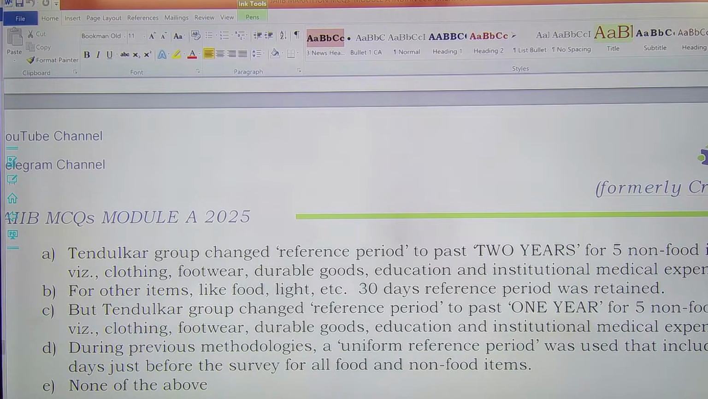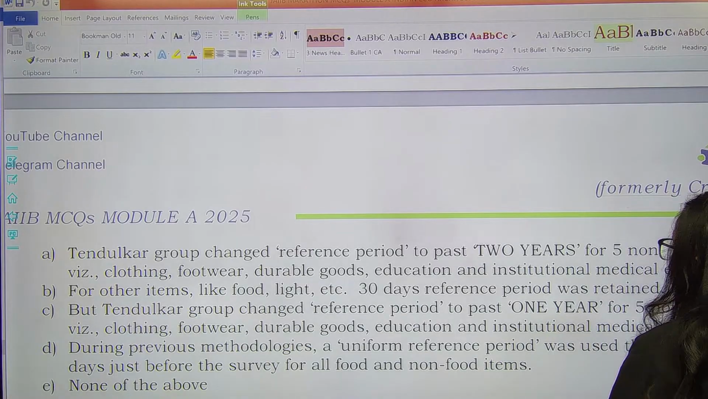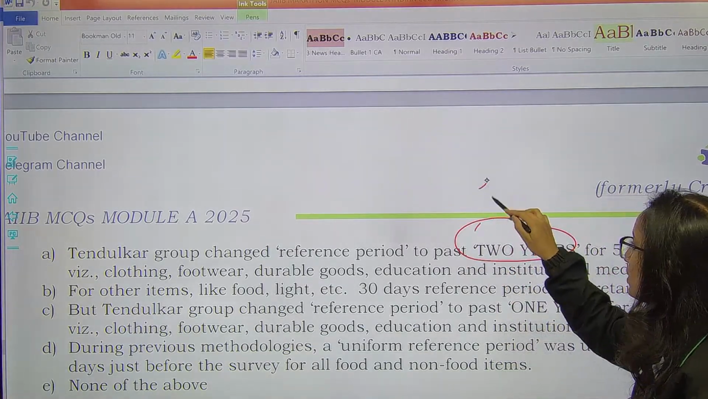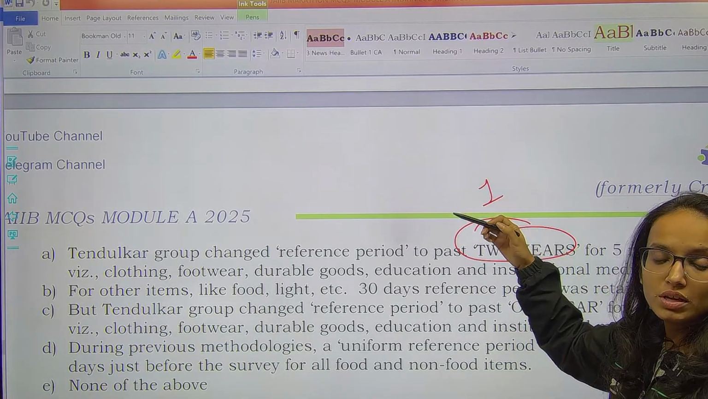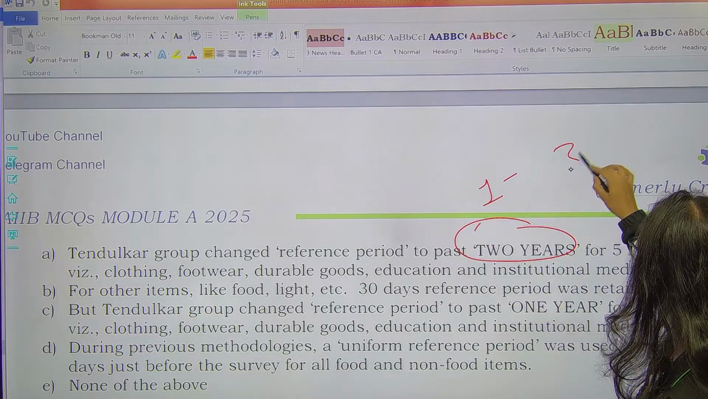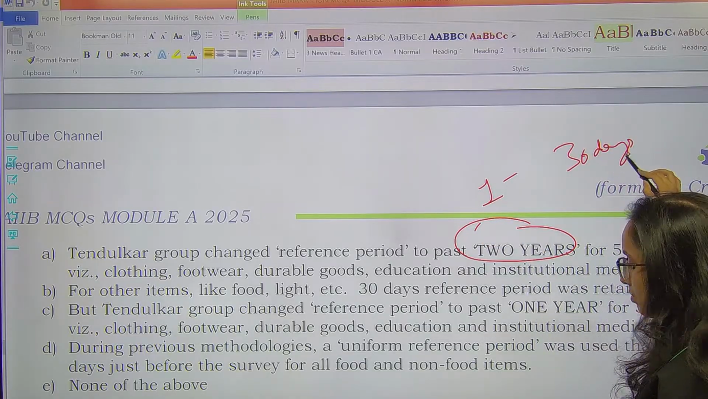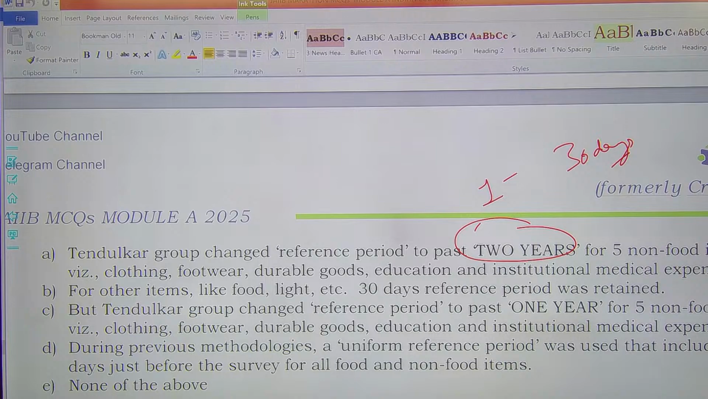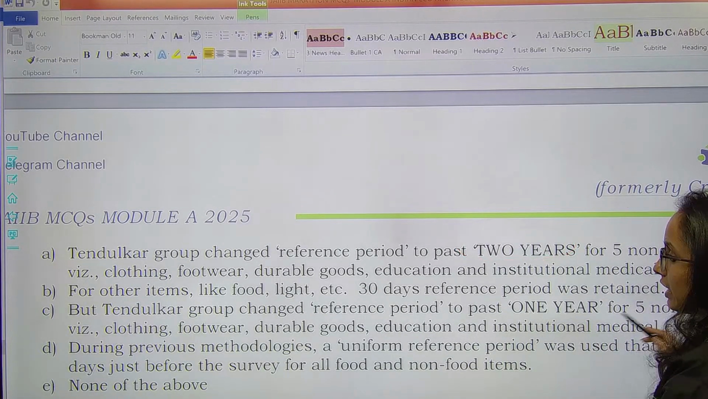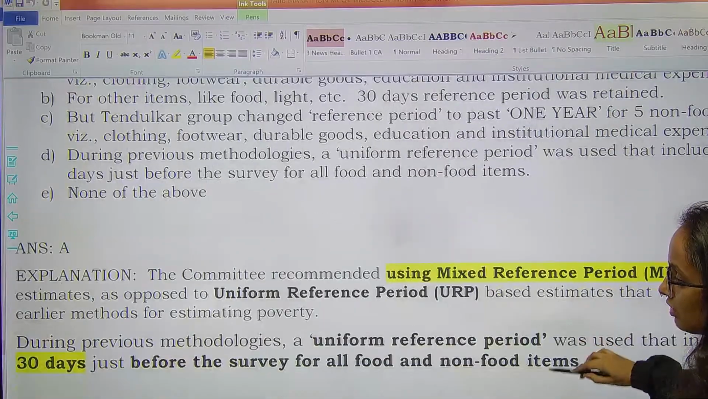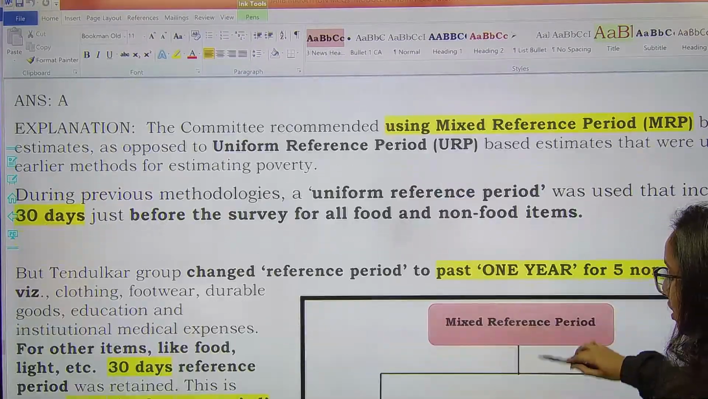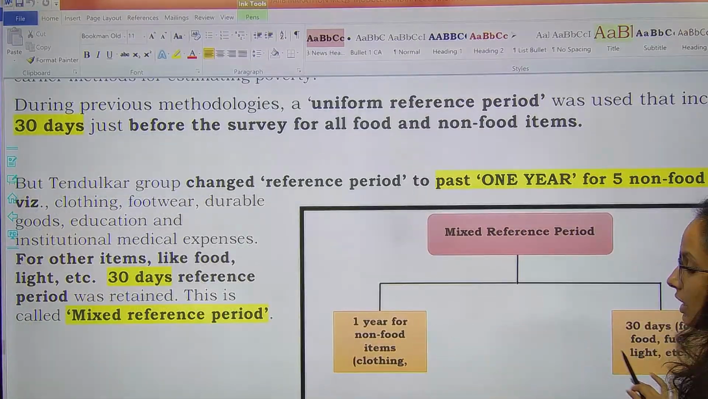तेंदुलकर कमेटी का चेंज आपको इसमें बताना है. So if you see, Tendulkar group changed reference period to past 2 years. This is incorrect. It changed it to past 1 year for the durable items and 30 days for non-durable ones. Okay, remember, past 1 year was there for durable ones and 30 days was there for the non-durable one. Hence, option A is the incorrect option here. 1 year था और 30 days था.